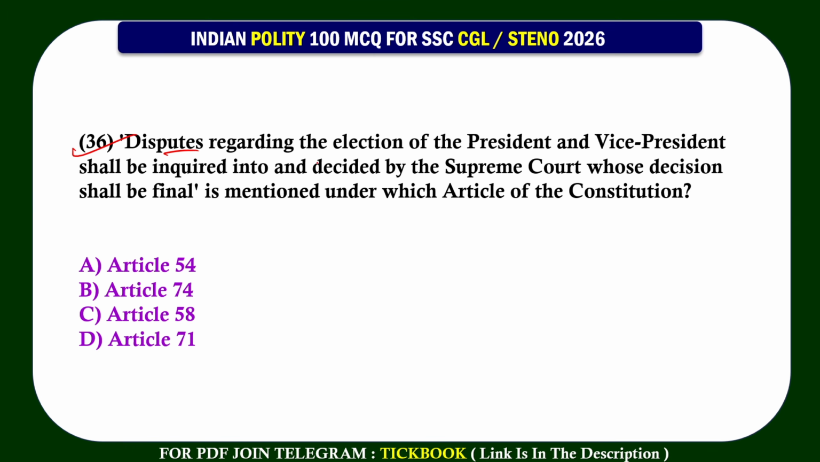36. Disputes regarding the election of the President and Vice President shall be inquired into and decided by the Supreme Court, whose decision shall be final, is mentioned under which article of the Constitution? Option number D, Article 71.